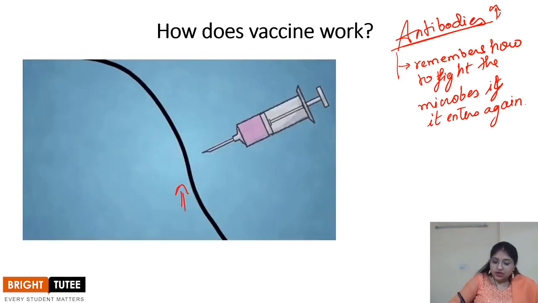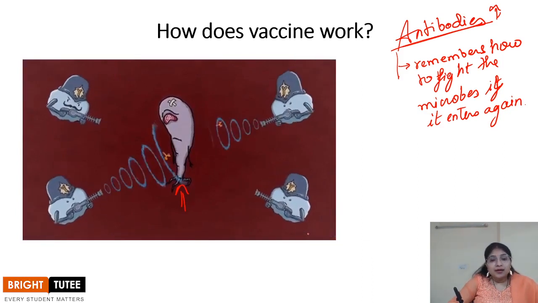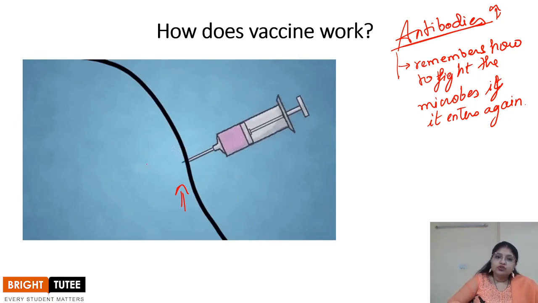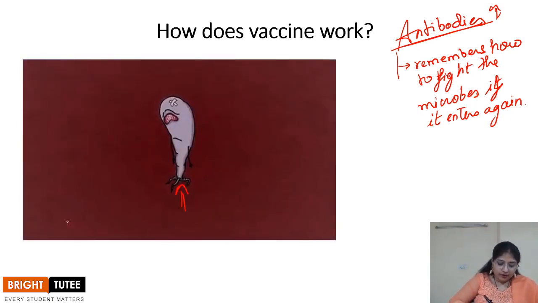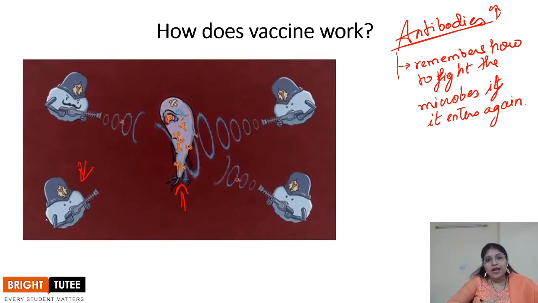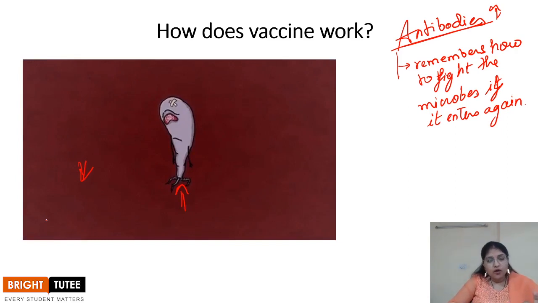So this injection carries the weak or dead microbe. Now when it enters the body, this reaction which you are seeing is of the antibodies, right? So these antibodies give the first reaction, and that reaction is quite slow, right?